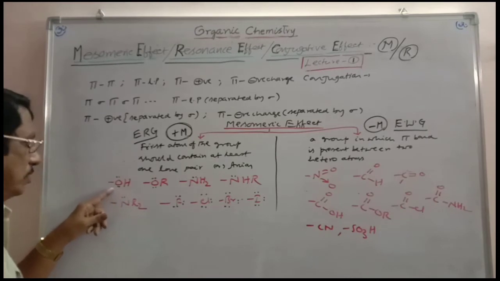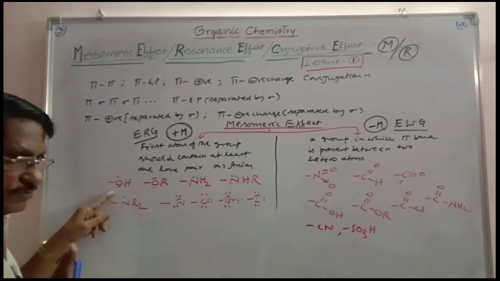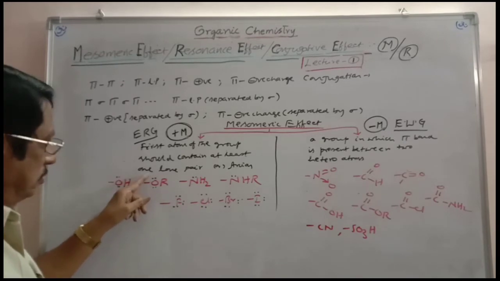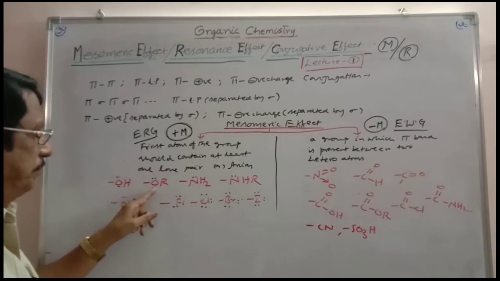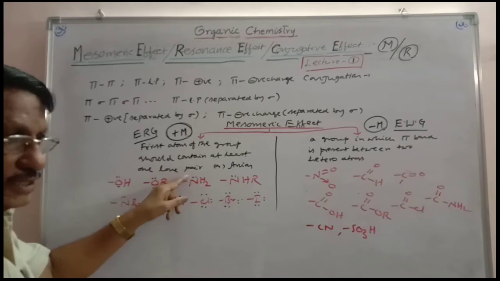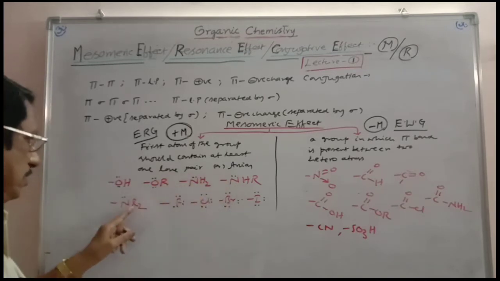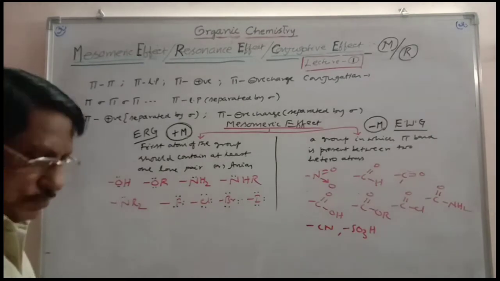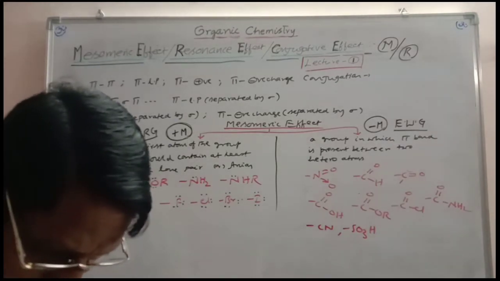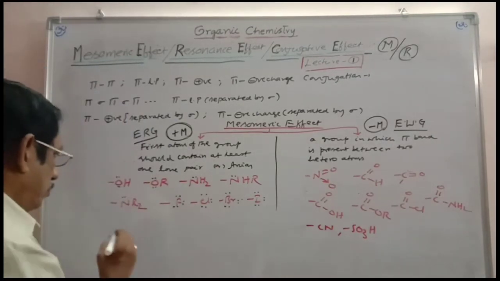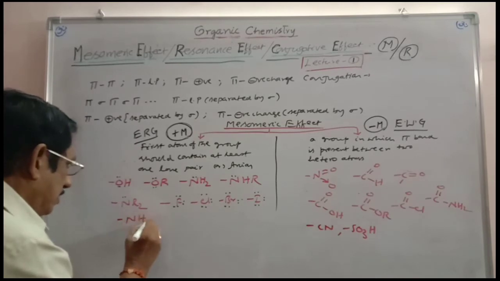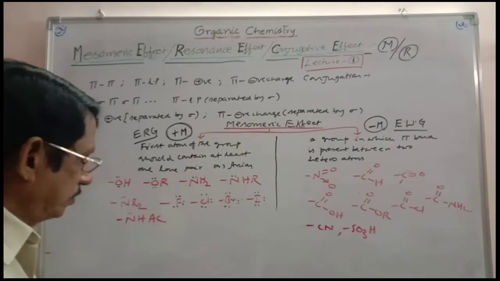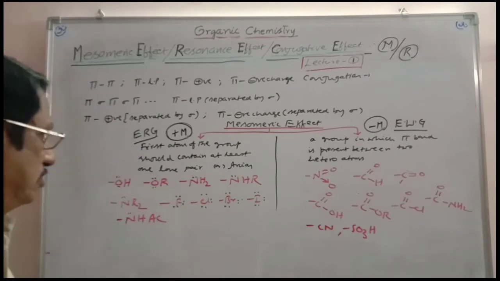OH group, O contains two lone pairs. One lone pair is sufficient to cause the mesomeric effect. This is the alkoxy group. O contains two lone pairs. Amino, nitrogen contains one lone pair. Alkyl amino, dialkyl amino, all these are cases where the amino group contains one lone pair, or even you can take one more, the NHAc acyl group. Then also nitrogen contains a lone pair, that is also releasing, but to a lesser extent.